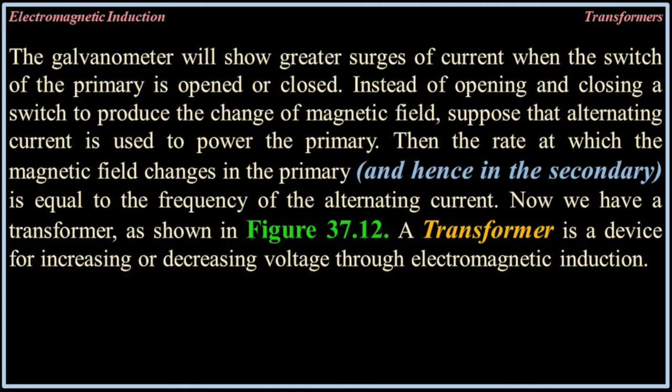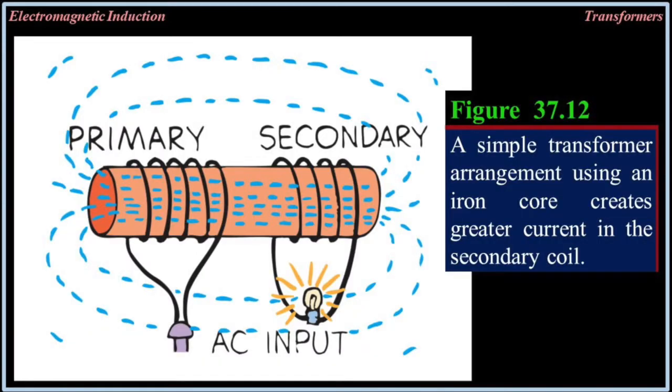Instead of opening and closing a switch to produce the change of magnetic field, suppose that alternating current is used to power the primary. Then the rate at which the magnetic field changes in the primary, and hence in the secondary, is equal to the frequency of the alternating current. Now we have a transformer, as shown in figure 37-12. A transformer is a device for increasing or decreasing voltage through electromagnetic induction. Figure 37-12, a simple transformer arrangement using an iron core, creates greater current in the secondary coil.